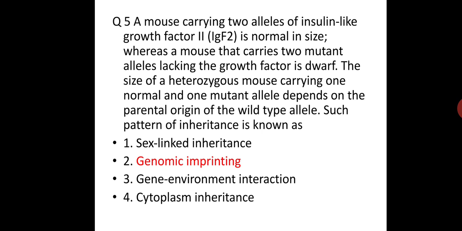Fifth question, this is the classical example of genomic imprinting. Insulin-like growth factor 2, IGF2, you can see in Gilbert's book, the same language is there. A mouse carrying two normal alleles of insulin-like growth factor is normal in size, whereas a mouse that carries two mutant alleles lacking the growth factor is dwarf. The size of a heterozygous mouse carrying one normal and one mutant allele depends on the parental origin of the wild-type allele. Such a pattern of inheritance is known as genomic imprinting.